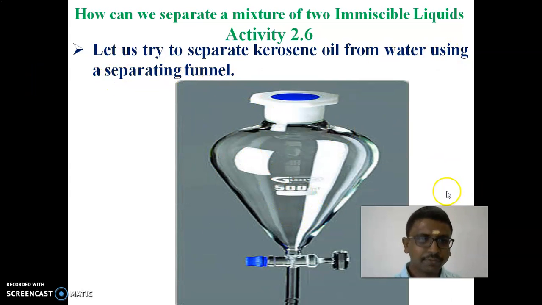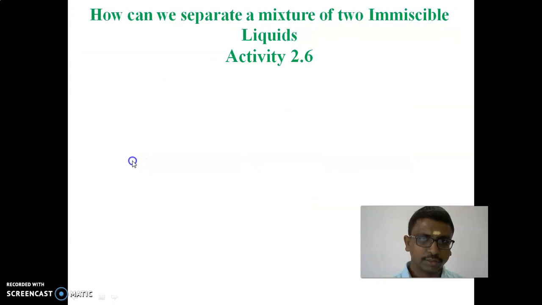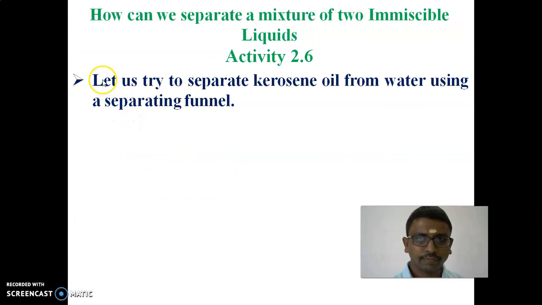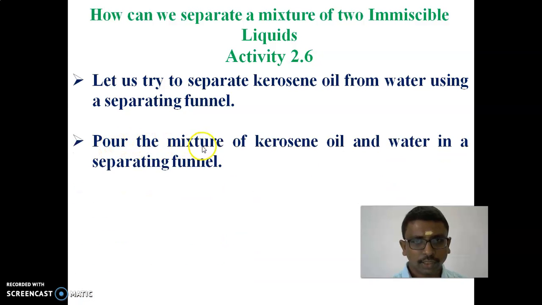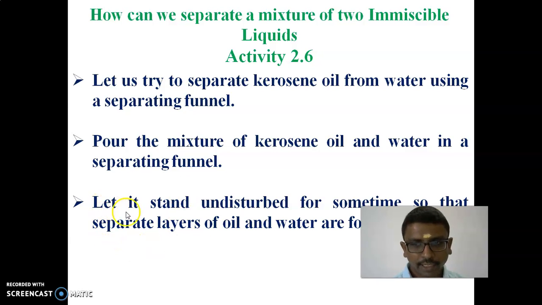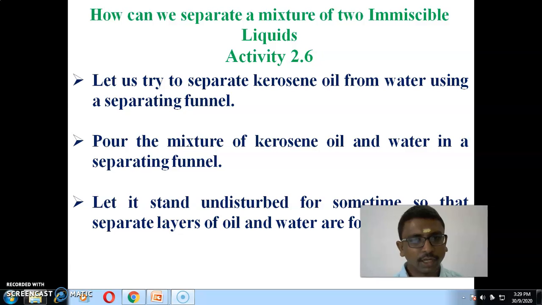So this is a separating funnel. In that, we pour the mixture of kerosene oil and water into the separating funnel, and let it stand undisturbed for some time so that separate layers of oil and water are formed.